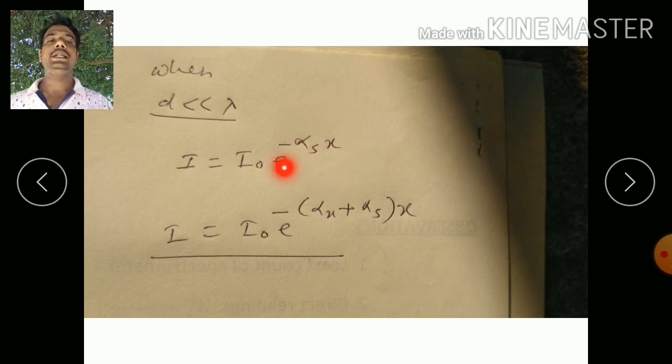If we combine these two equations, what will we get? There is a total loss if we combine the absorption and scattering effects. So that is I is equal to I0 e raised to minus of alpha A plus alpha s, into x. So this is the total change in intensity. This is the formula for intensity due to the absorption and scattering of light. So this is about this video, the interaction of light and matter.